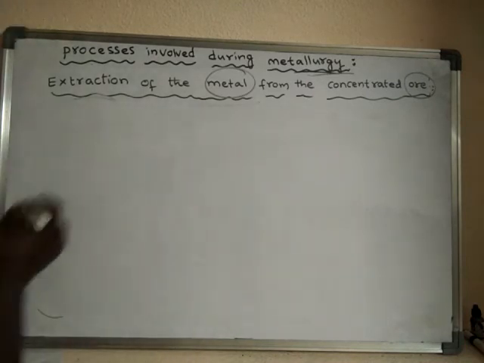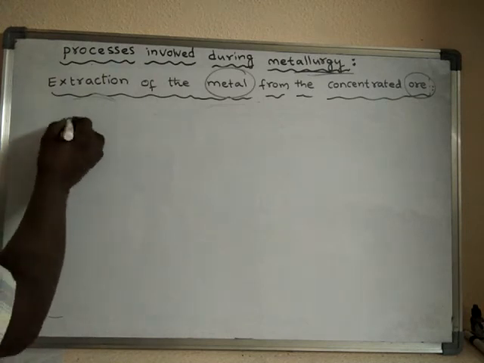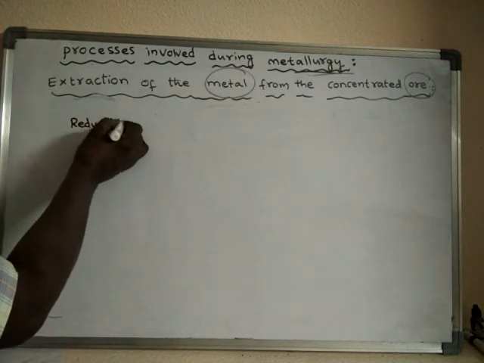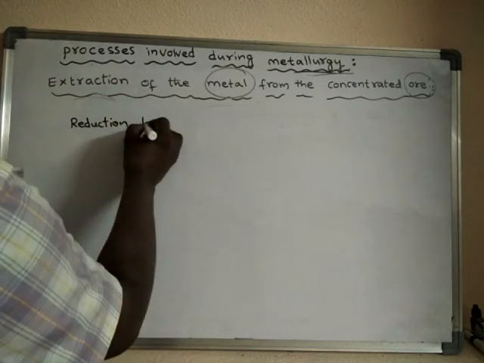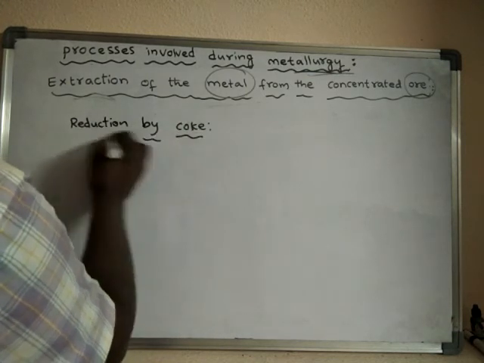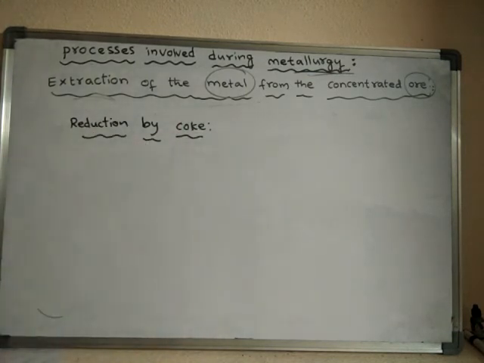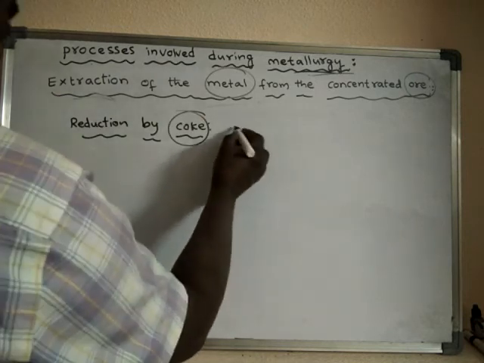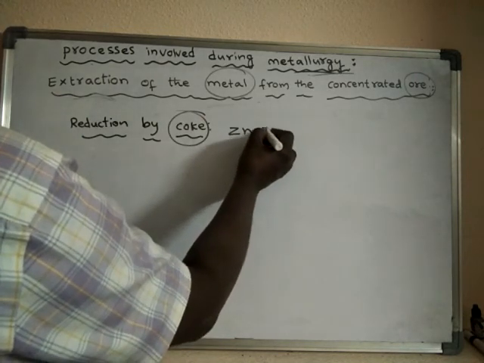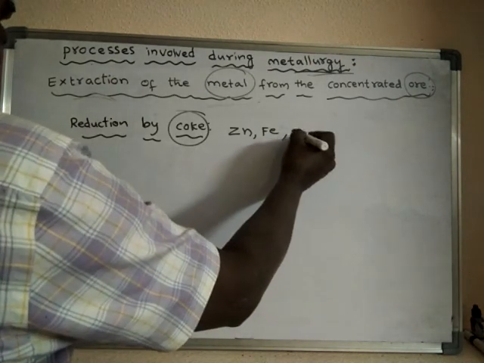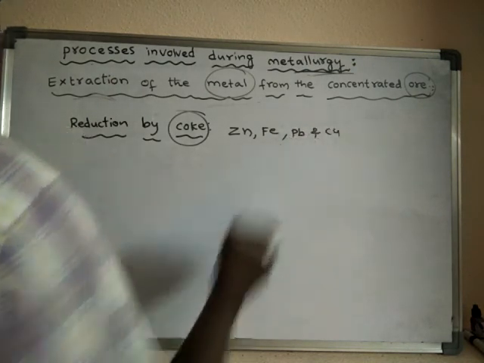So the next one is reduction by using coke. Generally, this method is used for the reduction of metals like zinc, iron, lead and copper.